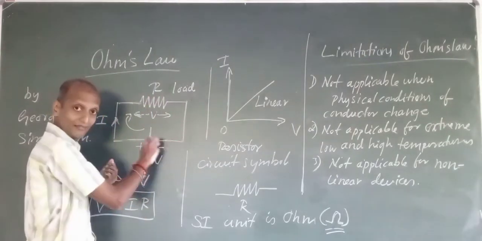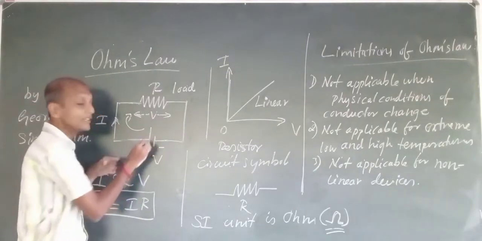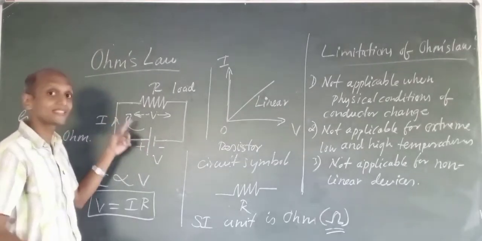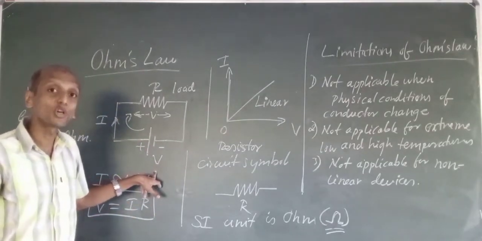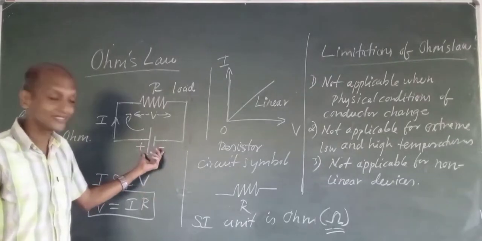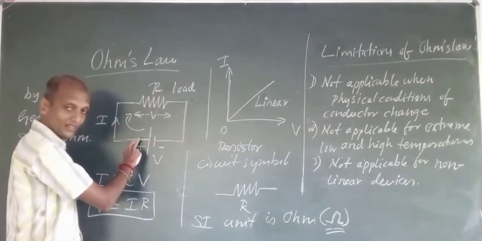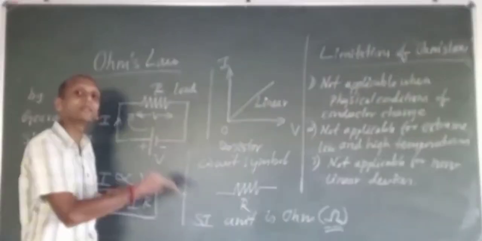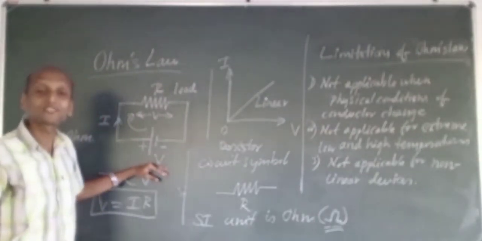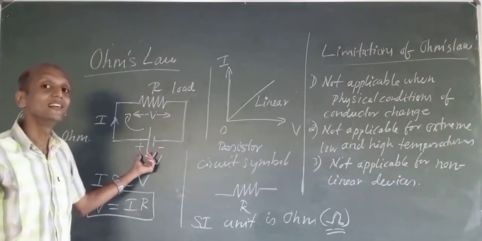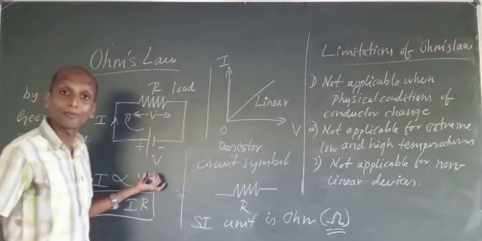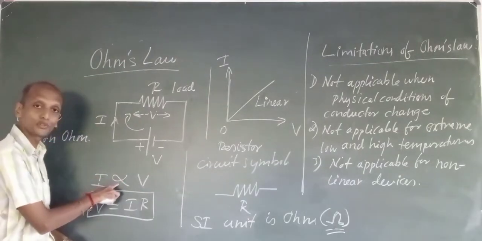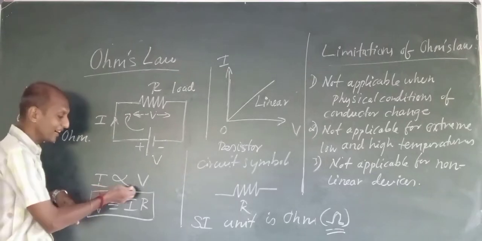We have a conductor wire. The current flowing through the conductor is directly proportional to the voltage or potential difference applied across its ends or terminals. So we can say I is proportional to V.